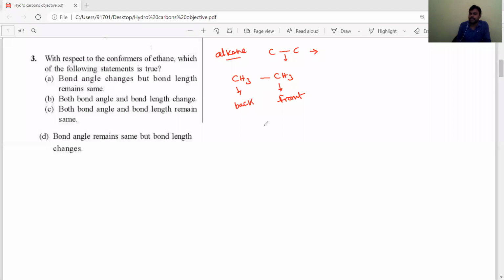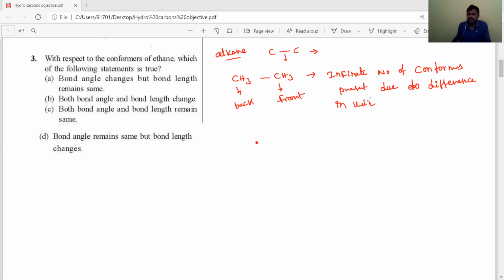Then we will get different conformers. So once you observe, infinite number of conformers are present due to difference in their dihedral angles.